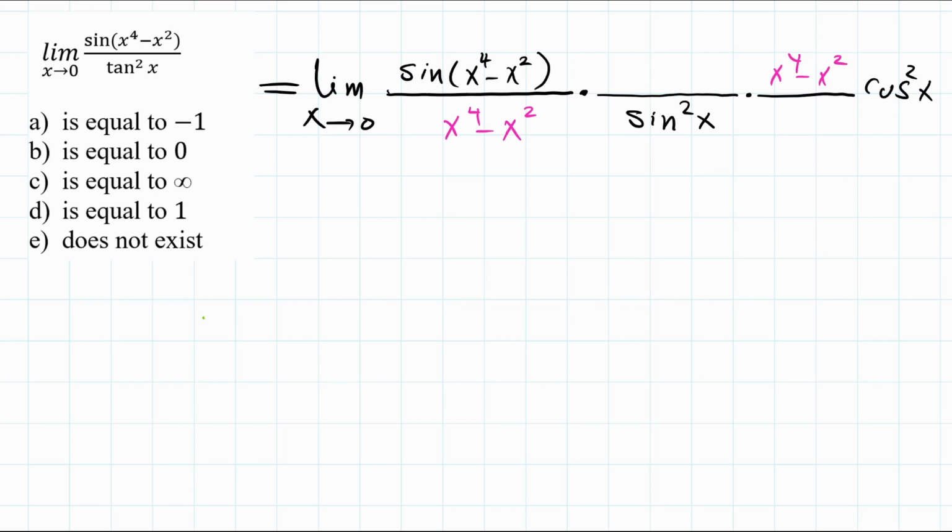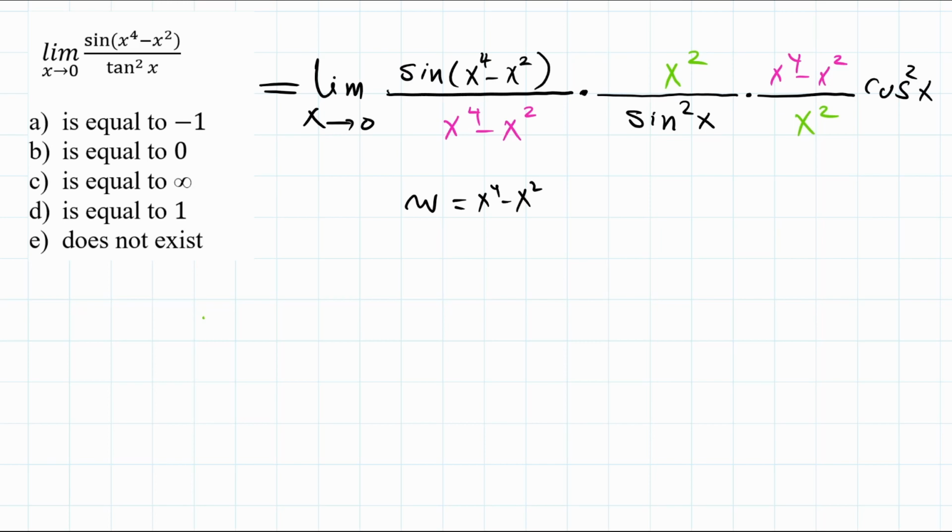And for the sine squared x, I really need an x for each sine, and therefore I'll just multiply this by x squared and divide by the same thing here. So I haven't done anything bad to the expression. Now if you go ahead and evaluate this here, this is going to be 1, because you can assume that w is equal to x to the 4 minus x squared. Then as x goes to 0, w will also go to 0, and that's a sine w over w as w goes to 0, and that's 1.